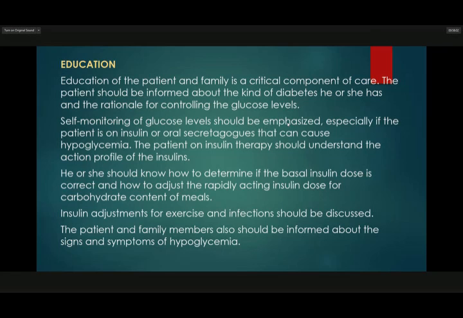So the patient on insulin therapy should understand the action profile of the insulin. He or she should know how to determine if the basal insulin dose is correct and how to adjust the rapidly acting insulin dose for carbohydrate content of meals. Insulin adjustment for exercise and infection should be discussed. The patient and family members also should be informed about the signs and symptoms of hypoglycemia.